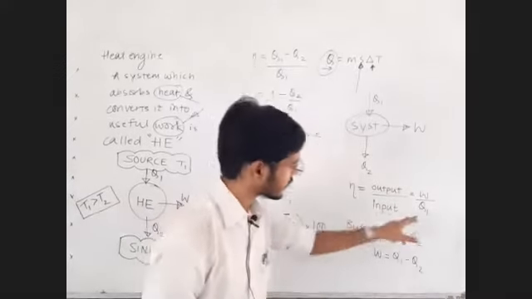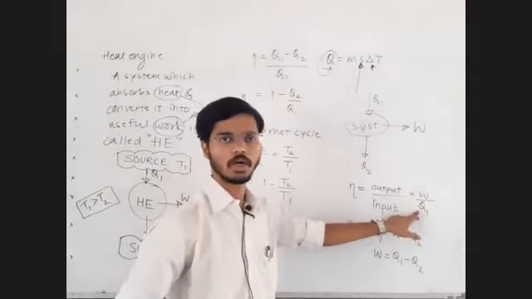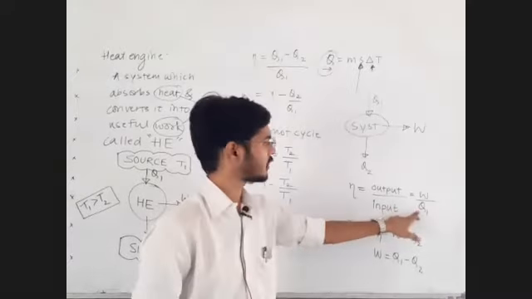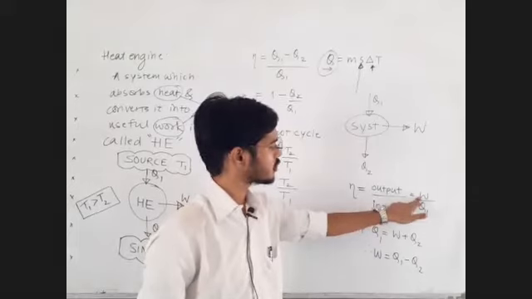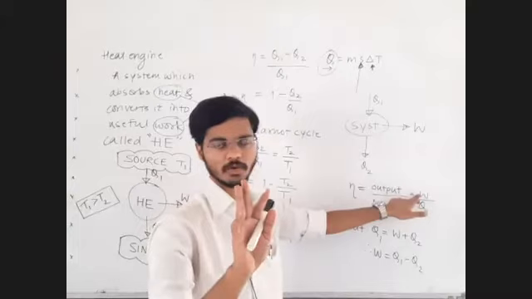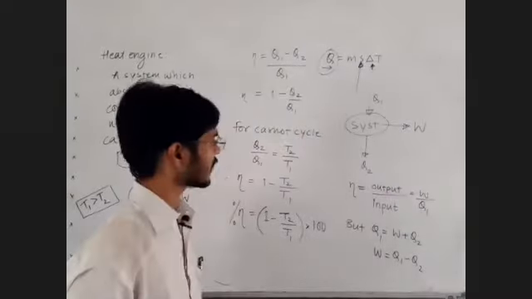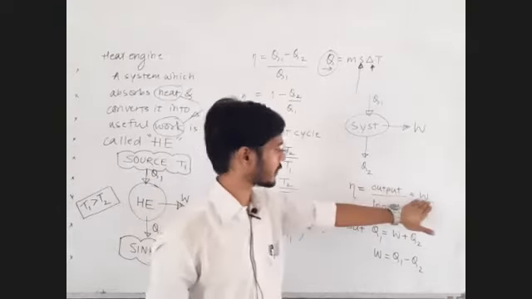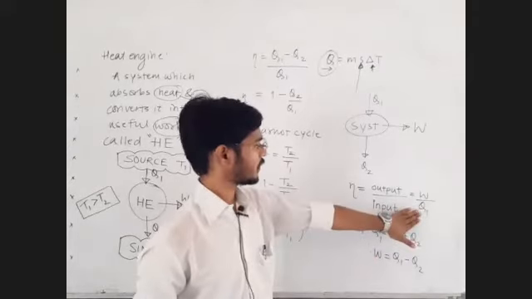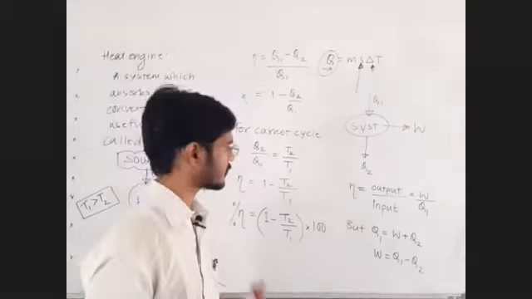How will we have to pay? We have to pay for Q1. When you give heat to the heat engine, it means that you are paying for that heat, and the heat engine is giving you work out. Means you are paying 10 rupees, it is giving you 8 rupees. So definitely there is some loss, but you want that work also. What do we want? We want the output, we want work. What we are giving as input is Q1. We are paying 10 rupees, we are getting 8 rupees. So we want efficiency maximum possible.